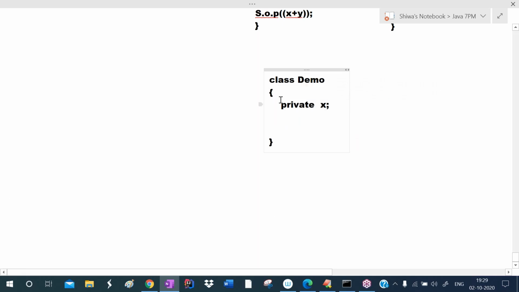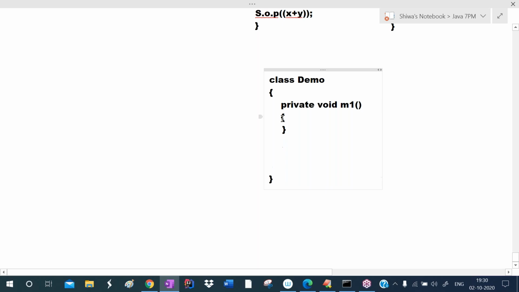A private member can be accessed within the class only. It cannot be accessed outside of the class. I'm defining a method here: private void m1. So m1 is defined as a private method. This private method cannot be accessed outside of the class.